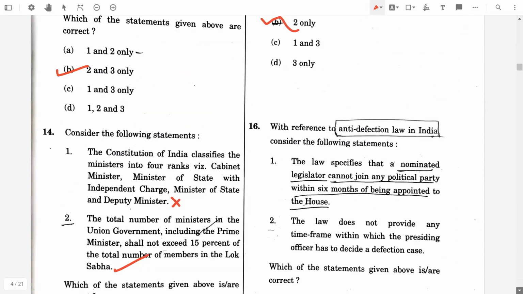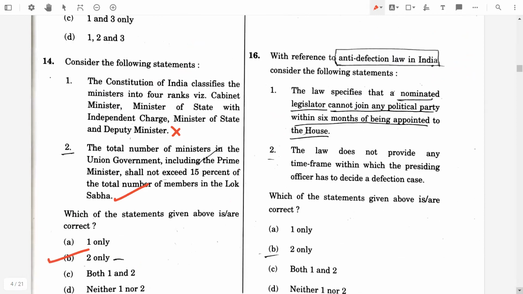Then the 16th question was, with reference to the anti-defection law in India, consider the following statements. First one, the law specifies that a nominated legislator cannot join any political party within 6 months of being appointed to the House. No, it's false. The law does not provide any time frame within which the presiding officer has to decide a defection case. Yeah, it's true. So the answer will be B, 2 only.